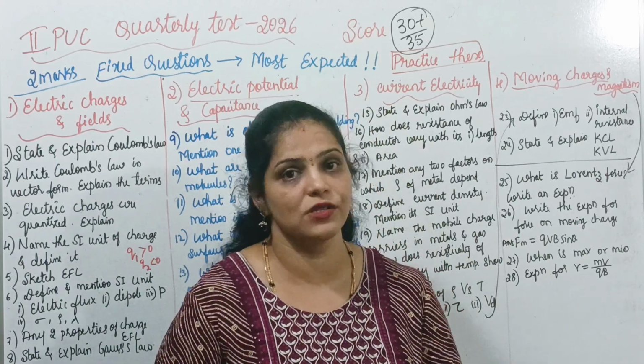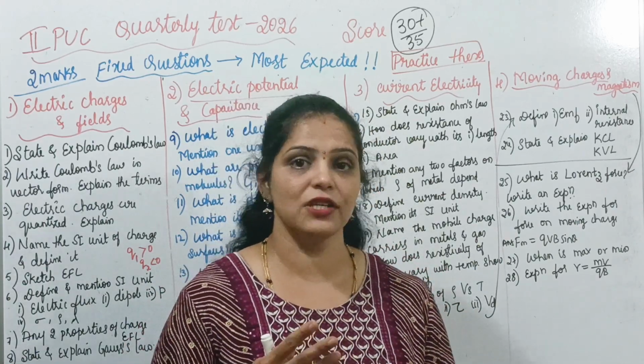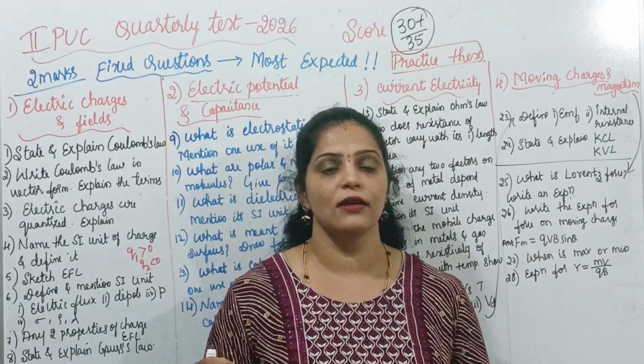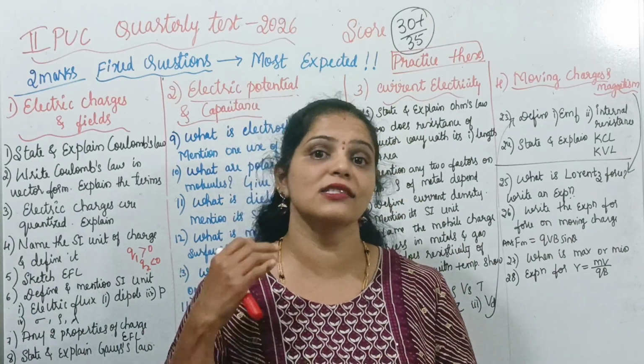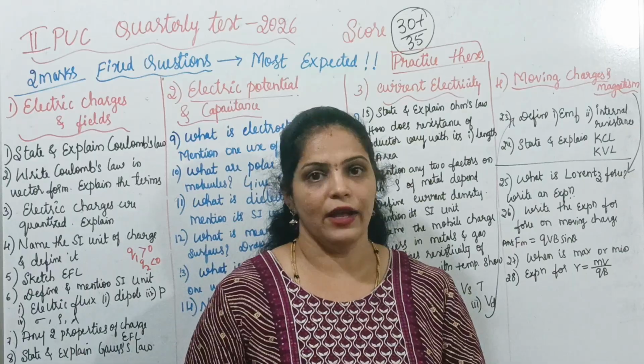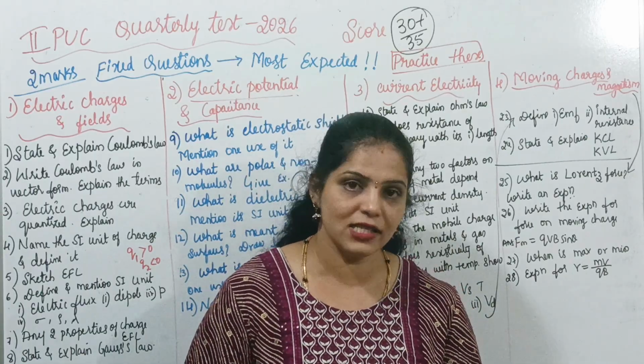Mention the expression for magnetic force on a current carrying conductor placed in a magnetic field, like B I L sin theta, and explain the terms used. Or derive an expression for the radius of circular path, or when the force experienced by a moving charge is maximum and minimum. That type of questions you can expect here.